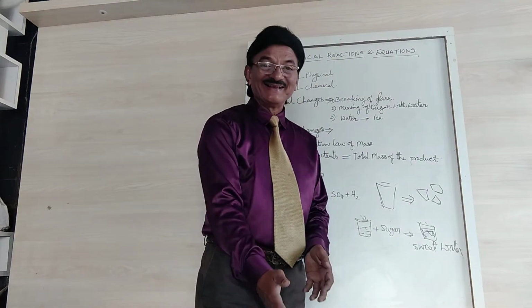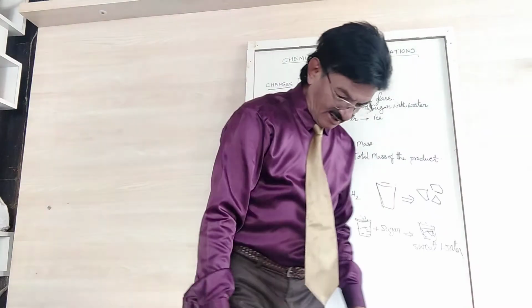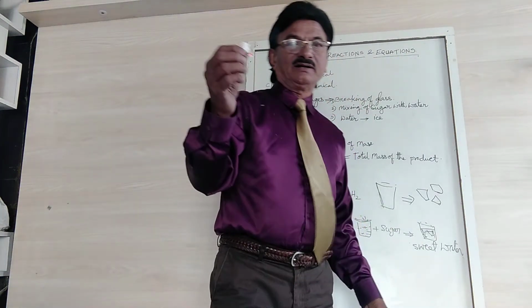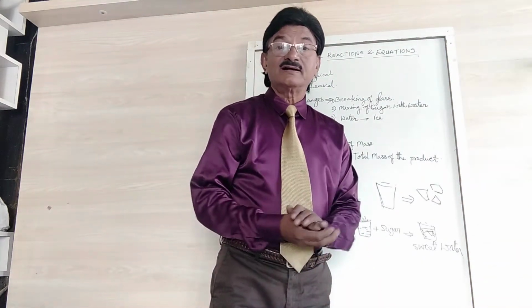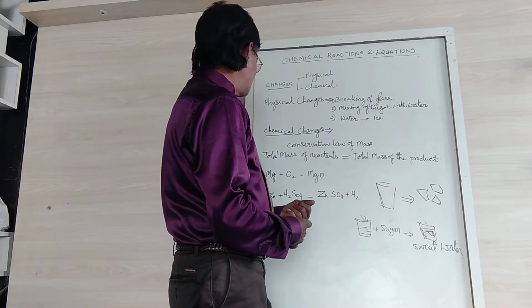What will happen? It will become ash, right? So it does not have the same shape as the paper. It has become ash, so it is a chemical change. Got it?